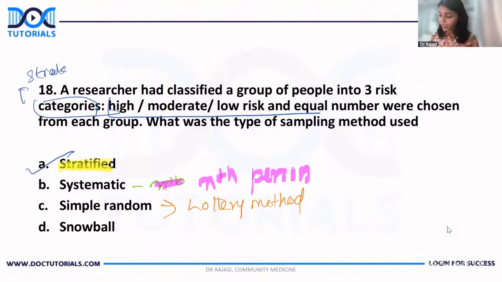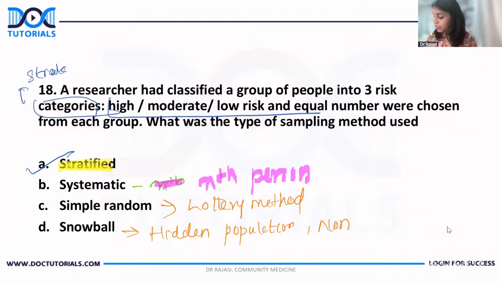And snowball is not a random method at all. This is something which is used to study hidden populations. Suppose you want to study the prevalence of STD among commercial sex workers, then you can use snowball sampling. And it is a non-random sampling method. Okay, so these are the other MCQs from the options given. So the correct answer is stratified.